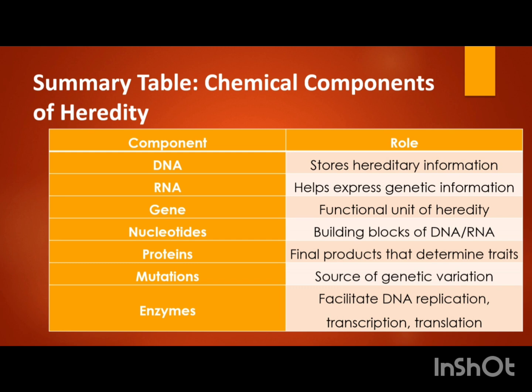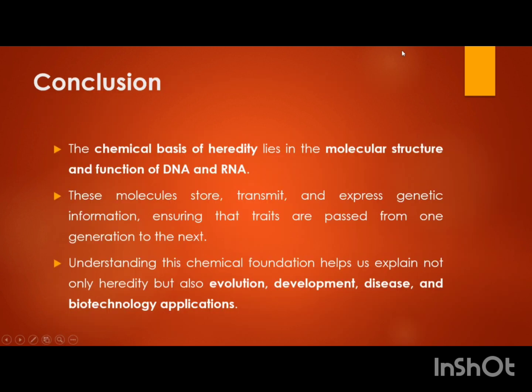Proteins are the final products that determine the traits. Mutation is the source of genetic variation, and enzymes help in all the processes including transcription, translation, replication, and many more. In mutation repair systems also there is involvement of enzymes.